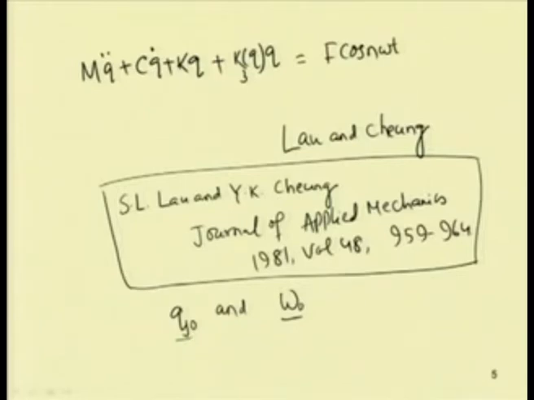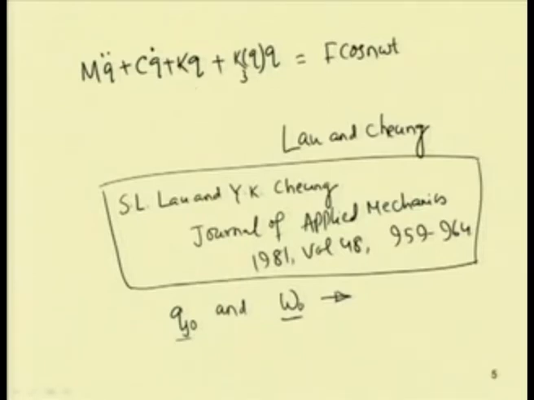This is the starting point: I can take q j 0 and omega 0. Let us consider this is the jth state of vibration of the system, for frequency omega 0. This equation may be for a multi-degree of freedom system or a single degree of freedom system.